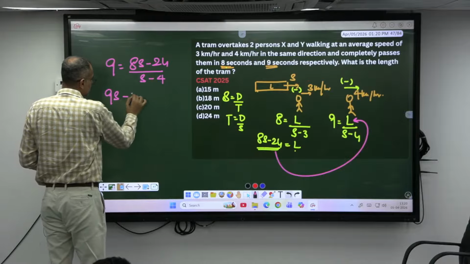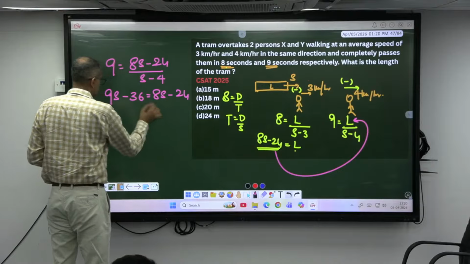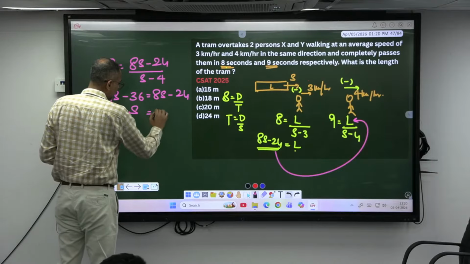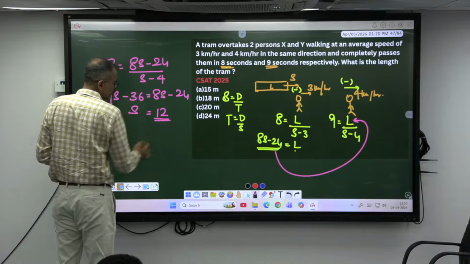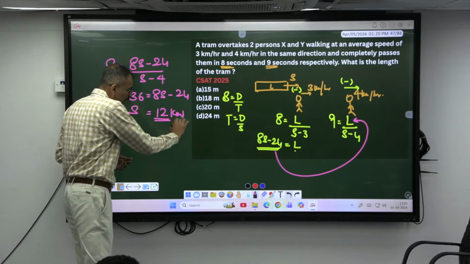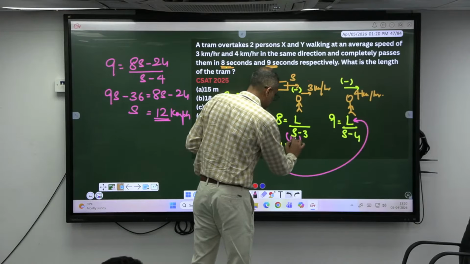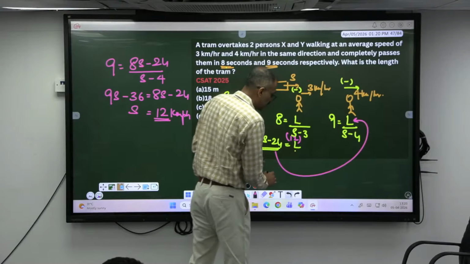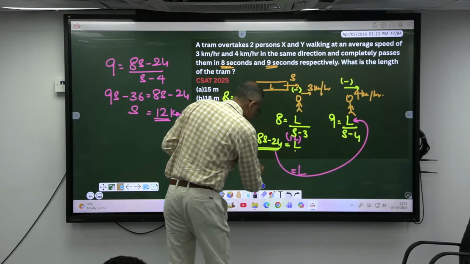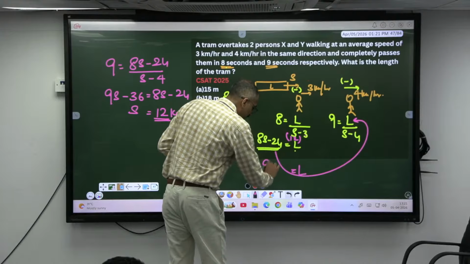So 9S minus 36 is equal to 8S minus 24. So S is equal to 36 minus 24, which is 12. Right, sir? S is 12 what? Kilometers per hour. If I substitute here S equal to 12, so this is 9, right? So the length of the train is equal to 8 into, this is 12 minus 3, which is 9.